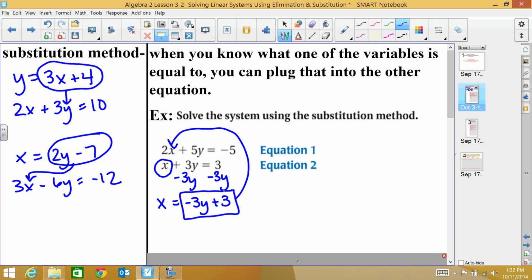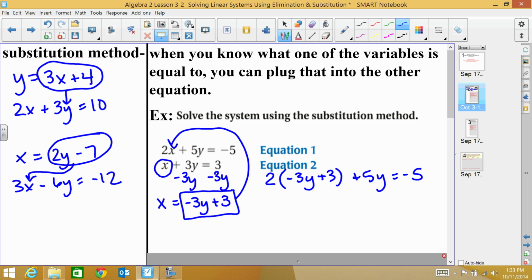Now I like to actually put a circle or a box around what that equals and draw where I'm plugging it into, to make it less confusing. So from here, I would take 2 and instead of x, I'm going to write in parentheses negative 3y plus 3, plus 5y equals negative 5.